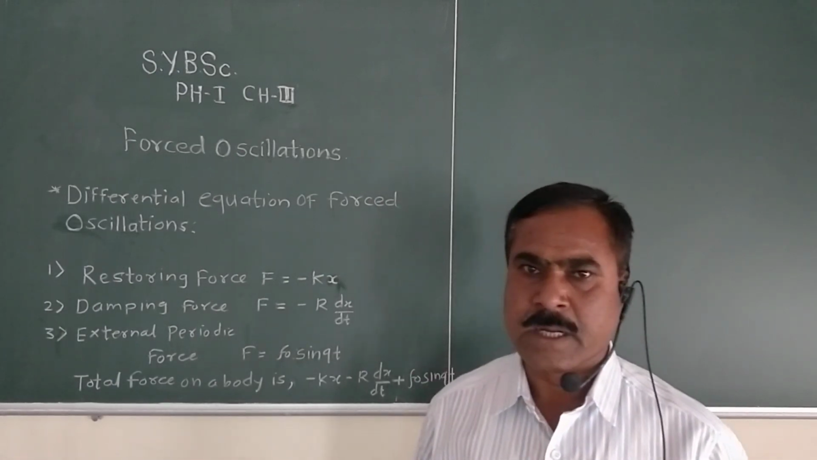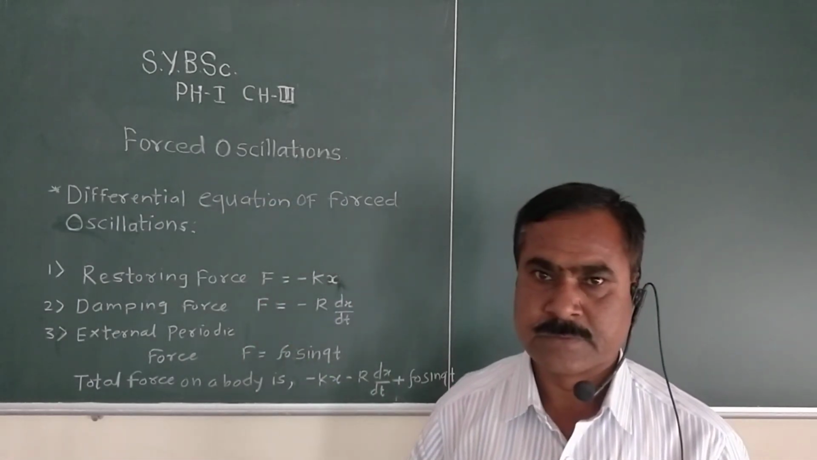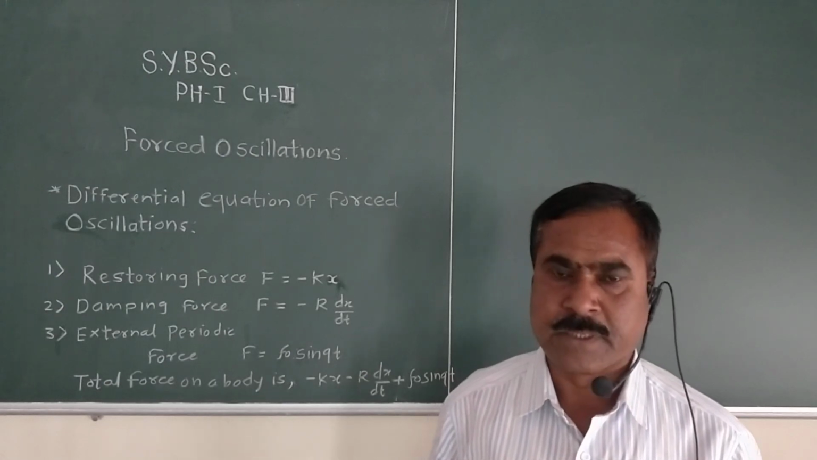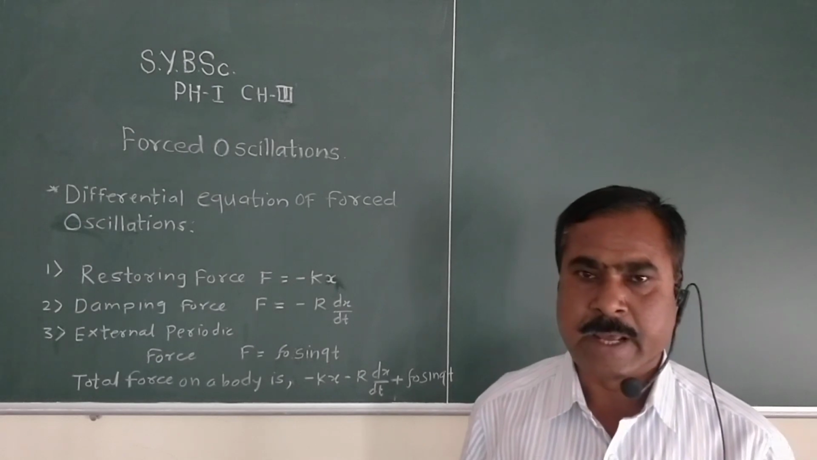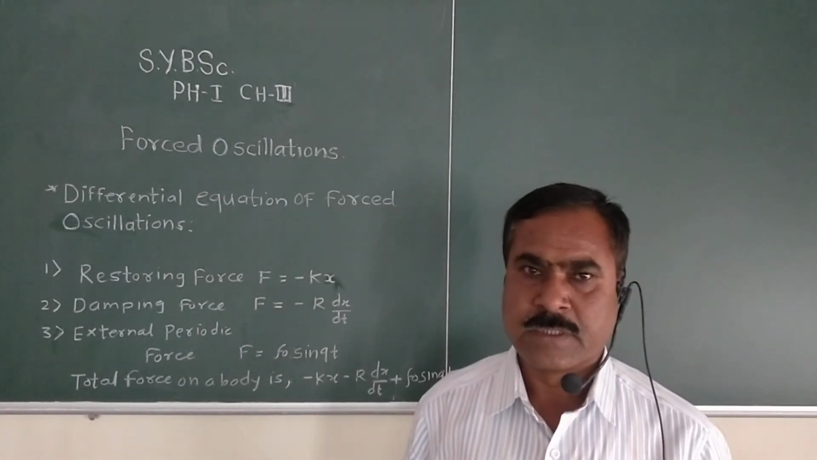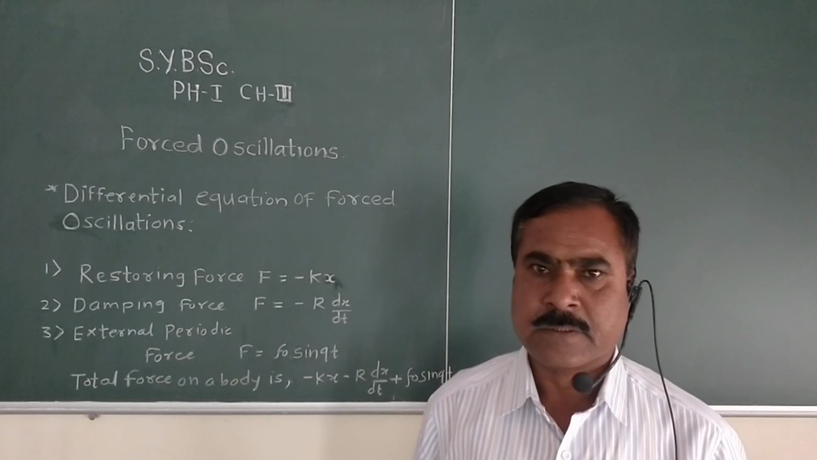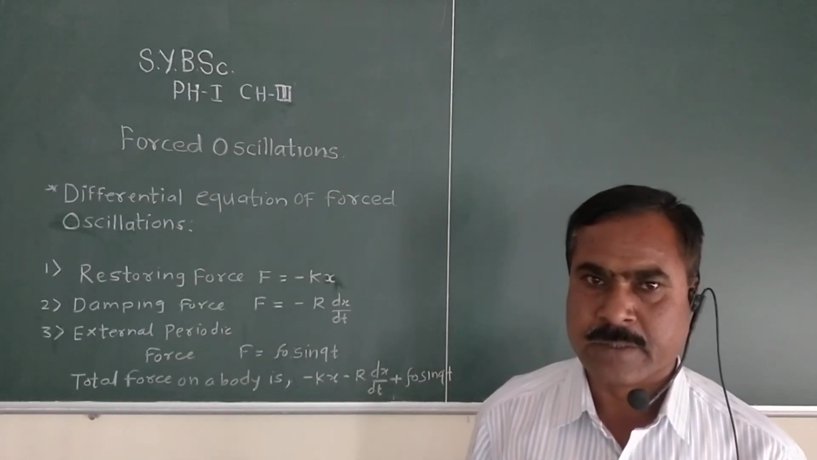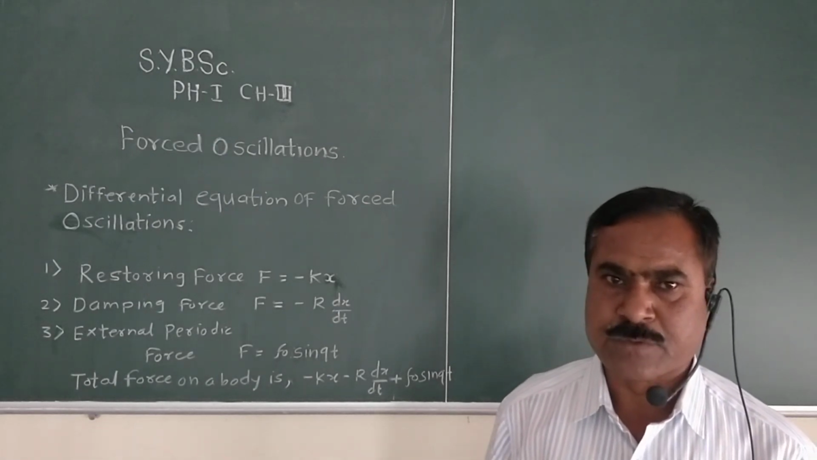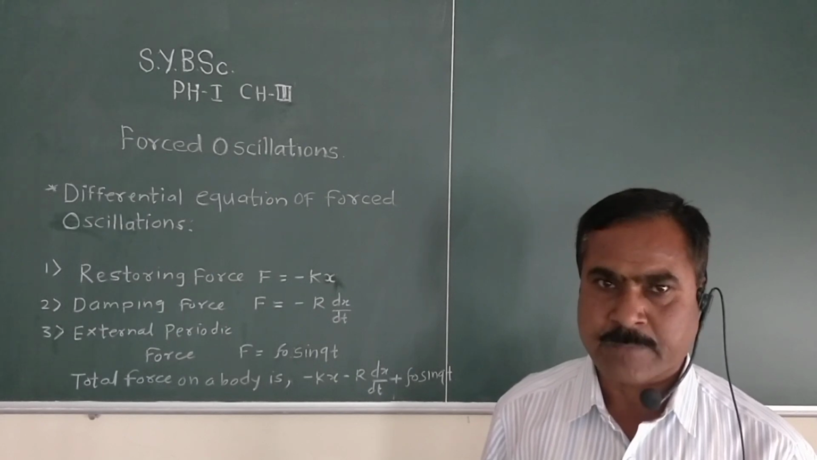Today we start the third chapter, forced oscillations. In the last two chapters, that means in the first chapter, we studied undamped free oscillation, in which the oscillator oscillates in free space, and the amplitude always remains constant. In the second chapter we studied damped oscillation, that means oscillation of the body in a medium.